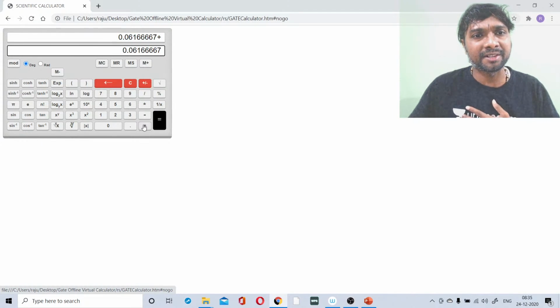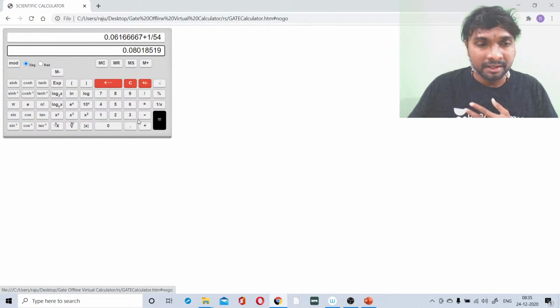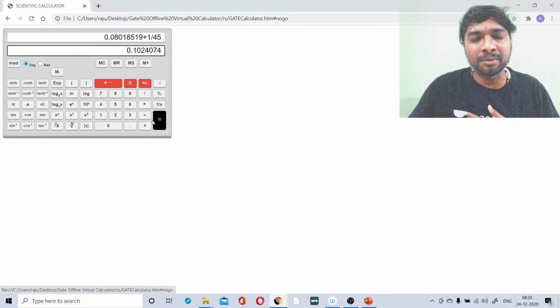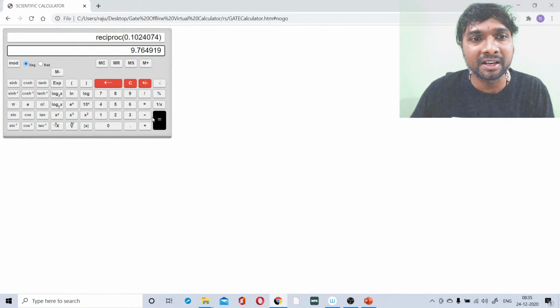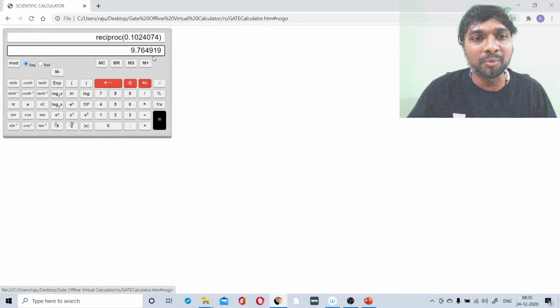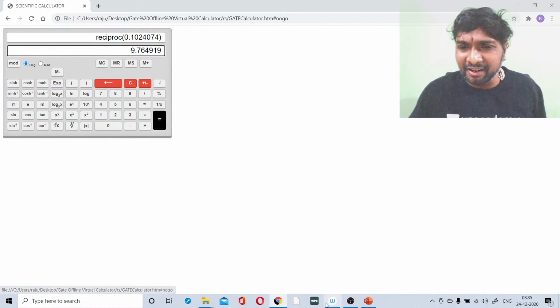Then plus 1 divided by 54, equality symbol. Then plus 1 divided by 45, equality symbol, you are getting. Then after getting this, what you need to do? If you calculate the reciprocal of this one, you are getting that 9.76, right? Do you understand where we have made the mistake?